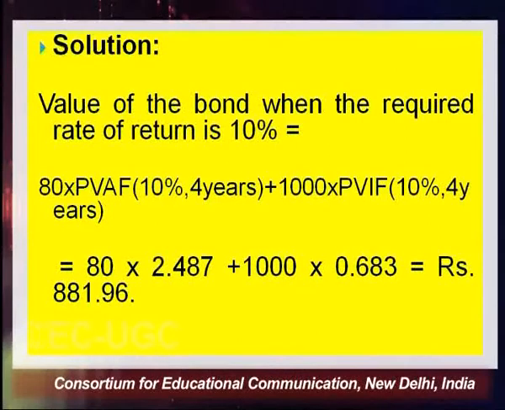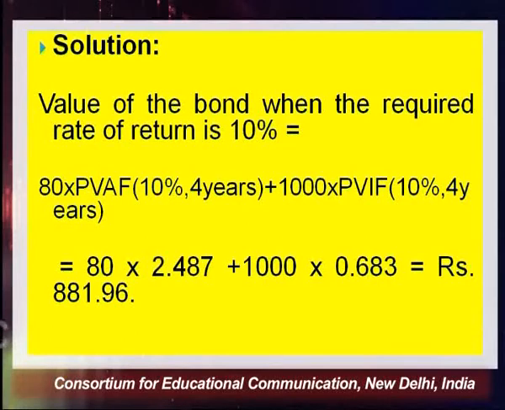So let's calculate it. We will first compute the value of the bond at the initial expected rate of return of 10%. The interest is 80 rupees, because the price was 1000 rupees and the rate was 8%. Now we compute the present value of this interest amount, which I will receive annually, at 10% for 4 years, and then the maturity value, which is already known, 1000 rupees.